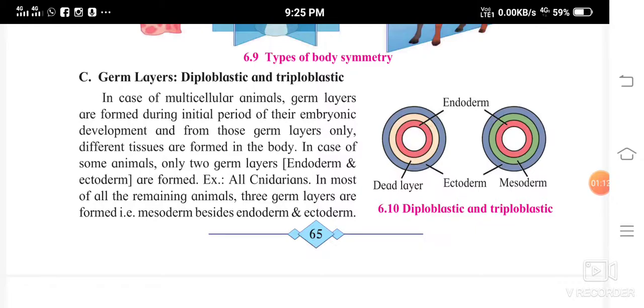Now in some animals there are two germ layers, that is the ectoderm and the endoderm. The outer one is the ectoderm, the inner one is the endoderm. All coelenterates, for example. In most of the remaining animals, three germ layers are formed, that is the mesoderm, besides the endoderm and ectoderm.